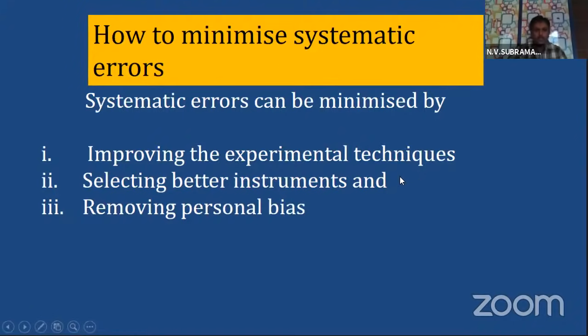Improving the experimental technique, you know. Selecting better instruments means better quality instruments, which are not one-off and all. Last, removing personal bias. Personal bias meaning, whatever we told now, removing the personal parallax error or avoiding carelessness and following proper precautions. These are all the things which is meant by this last sentence.